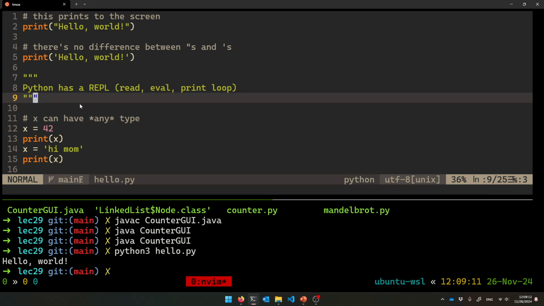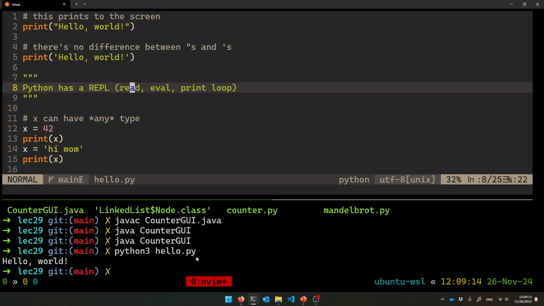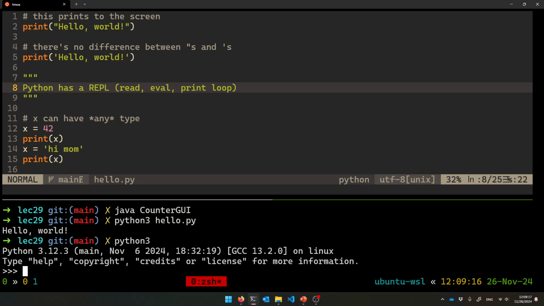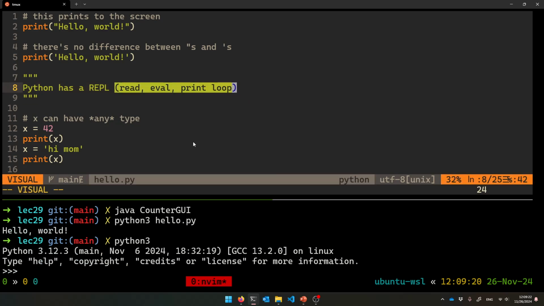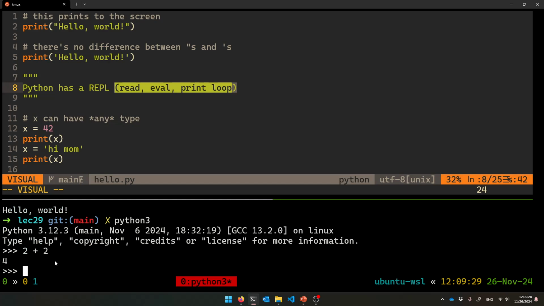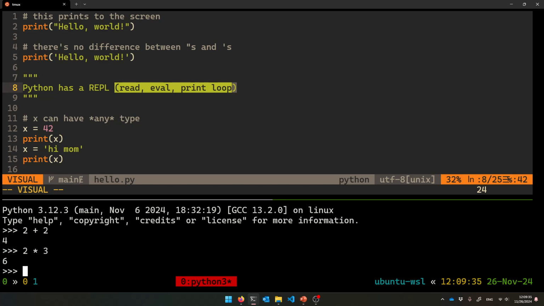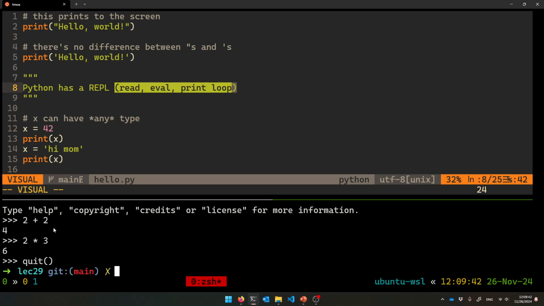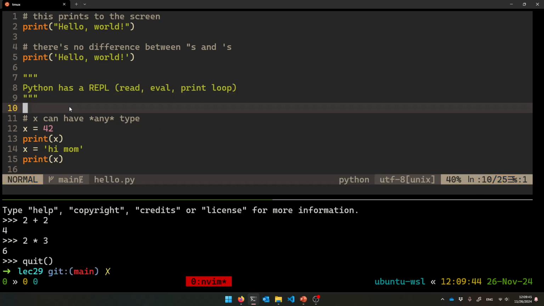Python also, if you just run it by itself, has what's called a REPL. You just say python3. I use this a lot, like for quick math. It plops you into what's called a REPL, which is short for read, evaluate, print loop. So it'll read your code, 2 + 2. You hit enter, it evaluates it, and then it prints out the answer and loops again, so you can do more things. You can give individual lines of Python code to the REPL, and it will run those things. Then it's Control D to exit, or you can call the quit function. That works too.